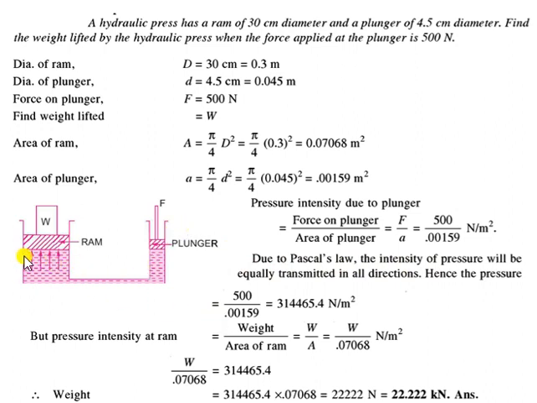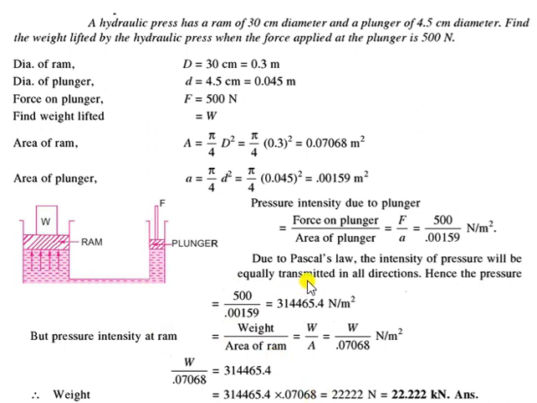So here I can say pressure will be 500 divided by this value, and if you calculate this, this will be the value. Now this pressure exerted on the ram will be equal to force divided by the cross section area of the ram. The force on this ram is the weight of the object. So weight on the ram divided by the area of the ram will be the pressure. But this pressure we have already calculated on the plunger, right? So we will equate this.